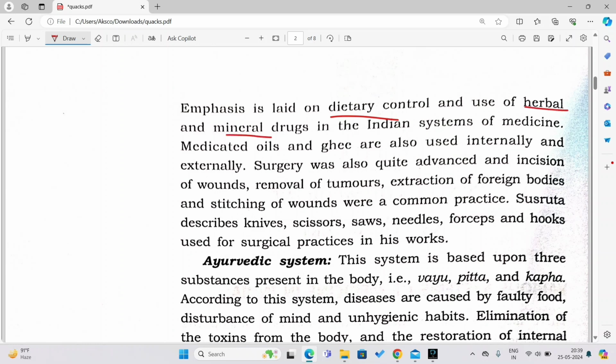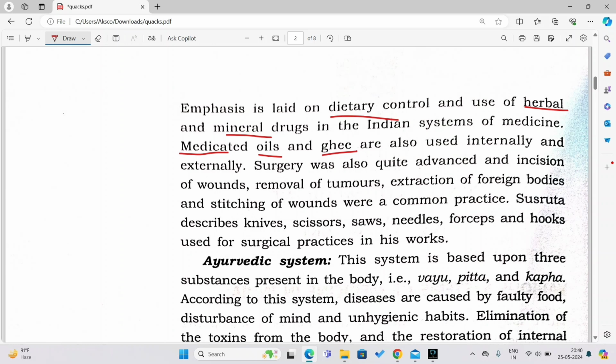Medicated oils and ghee are also used internally and externally. We all know what ghee is, and what an oil is. We use ghee and oil when we cook, or when we eat bread or rice, according to our own likes and choices.